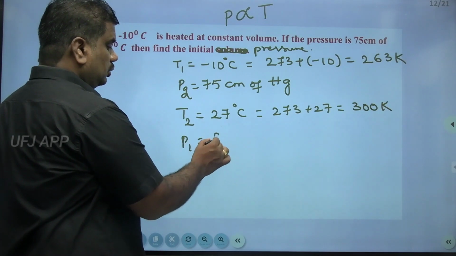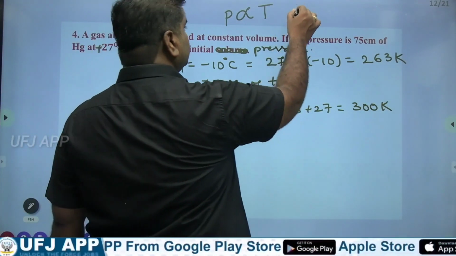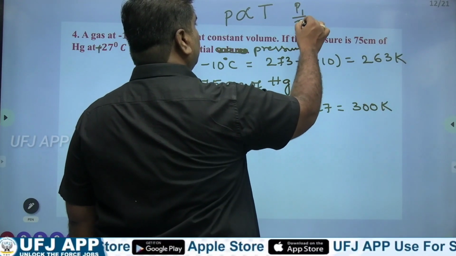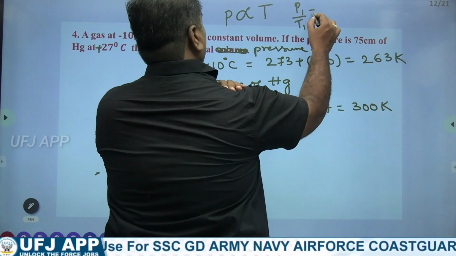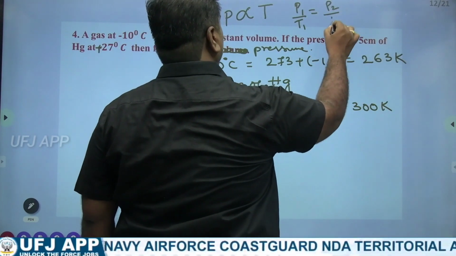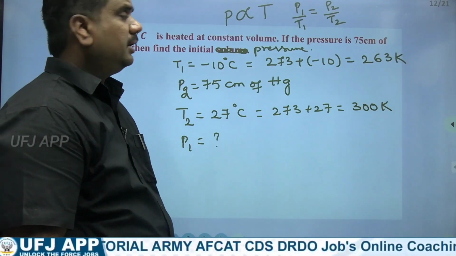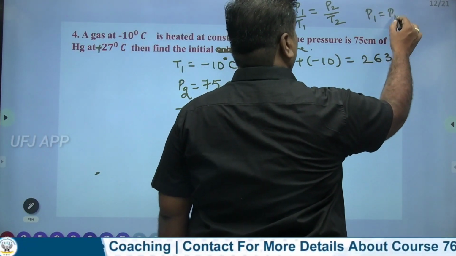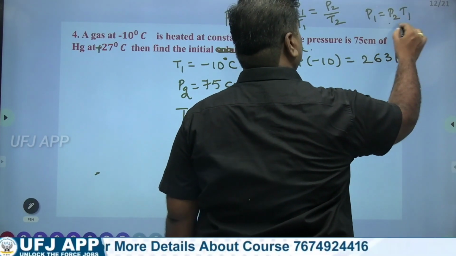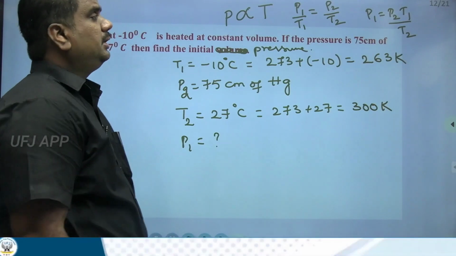P1 equal to how much? So as per Gay-Lussac's law, P1 by T1 equals P2 by T2. Or else P1 equals P2 into T1 by T2.